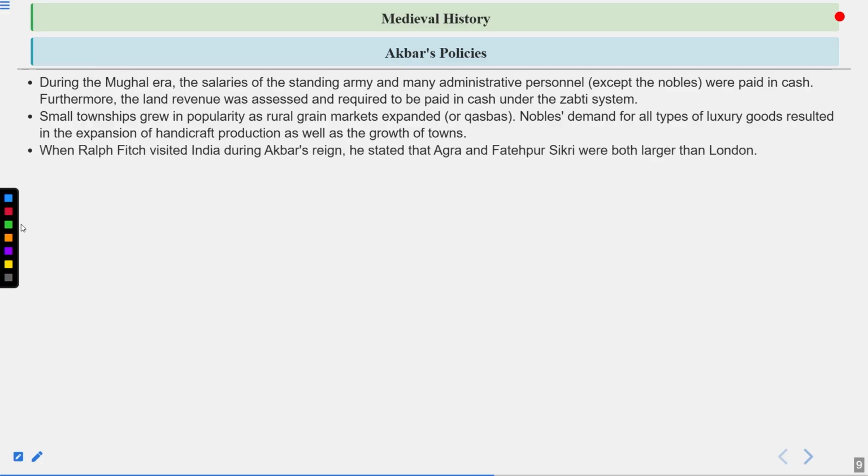When Ralph Fitch visited India during Akbar's reign, he stated that Agra and Fatehpur Sikri were both larger than London. So this was the statement of Ralph Fitch. Remember that these types of statements can be asked: Ralph Fitch, who stated that Agra and Fatehpur Sikri were both larger than London, said this during whose reign? That was during Akbar's reign. Always remember that during the time of Akbar, three capitals were there. He transferred among three capitals: first Agra, then Fatehpur Sikri, and then Lahore.